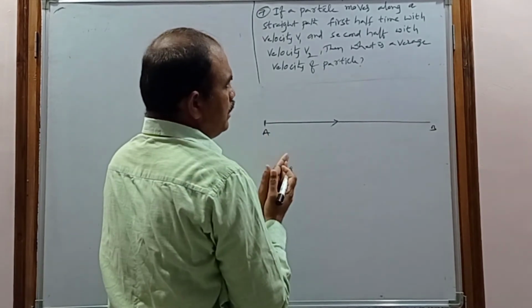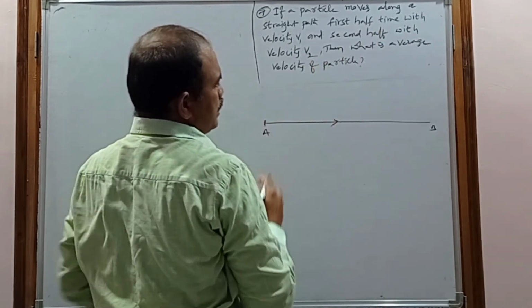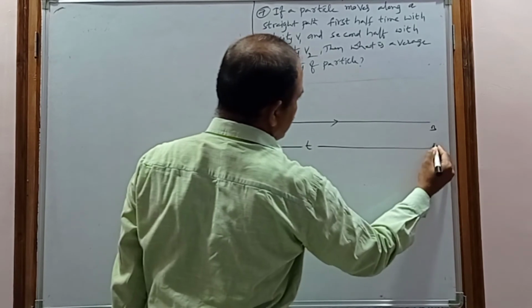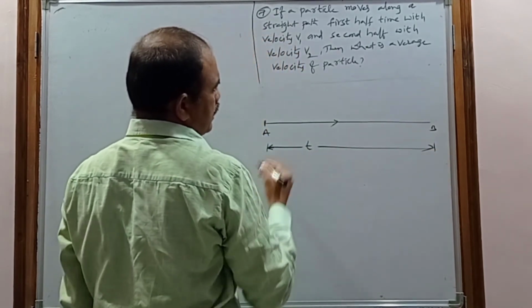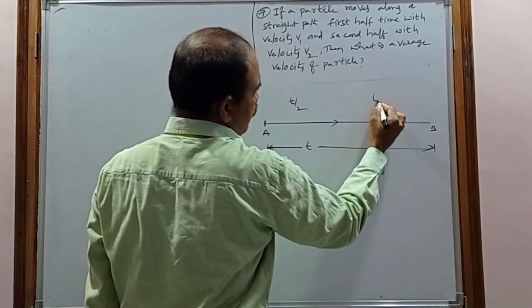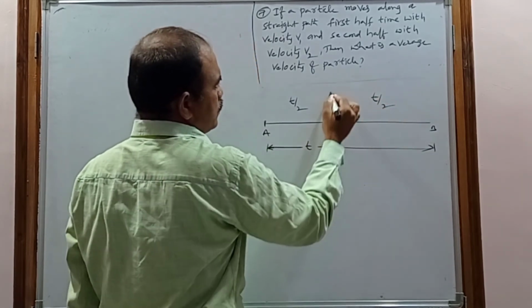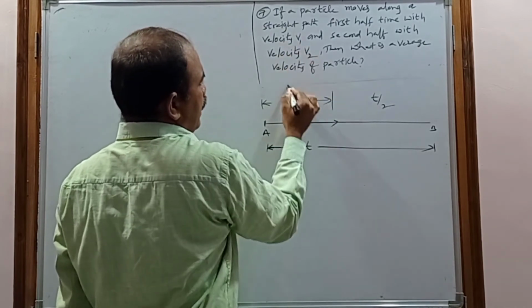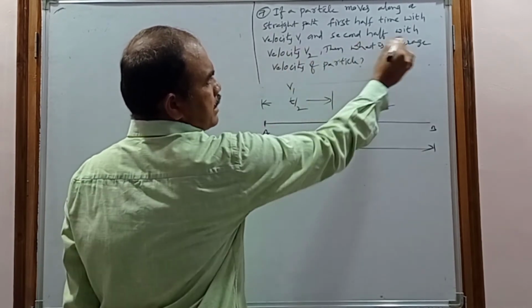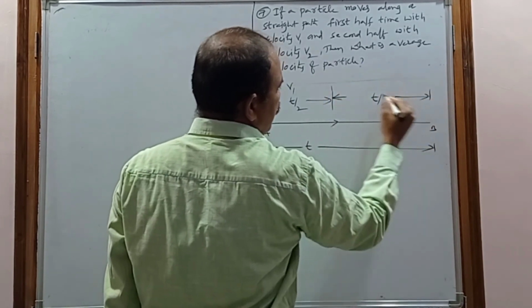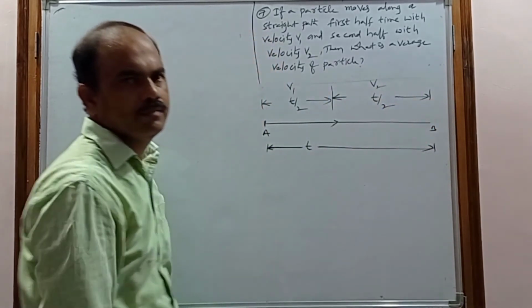So now consider the first half time with velocity v1, and the total time taken for this path will be considered t. So let us consider the first half time is t by 2, and the second half time is t by 2. In the first half time it moves with velocity v1, and in the second half time with velocity v2.